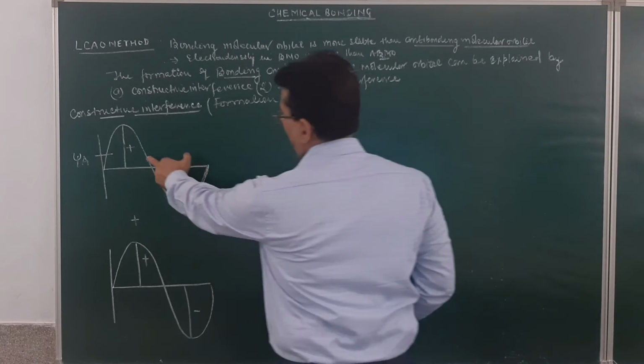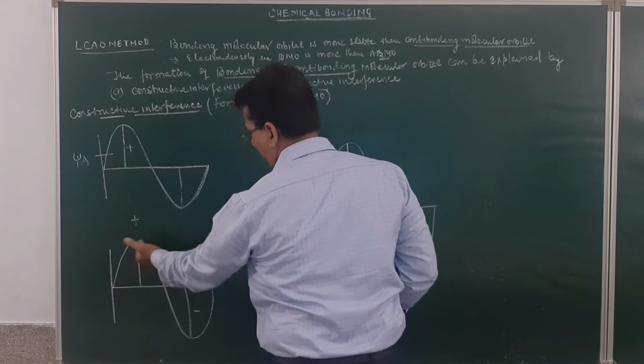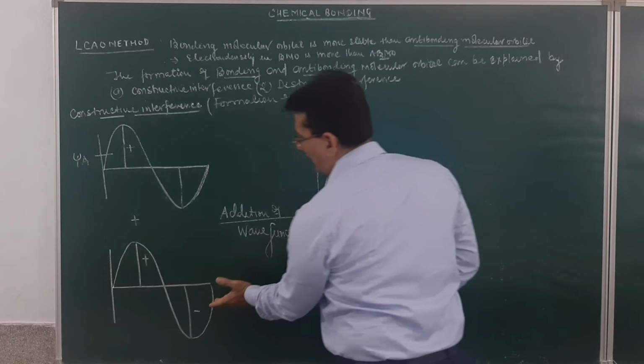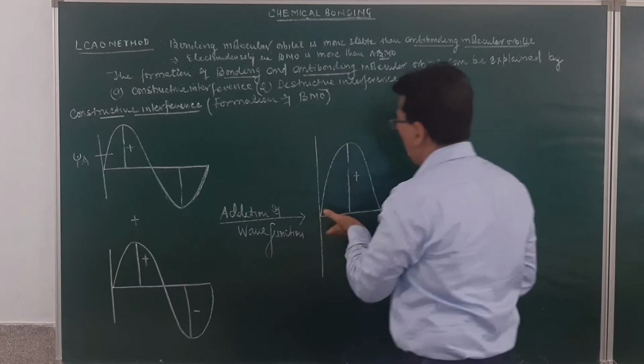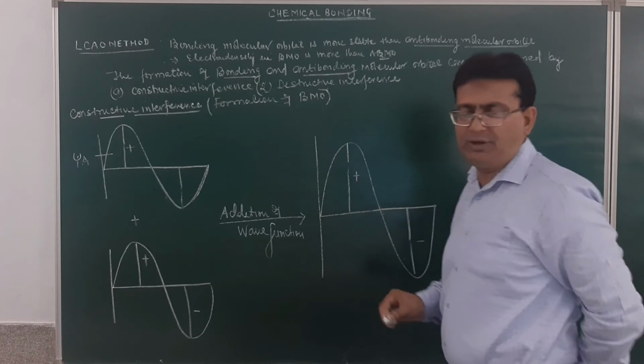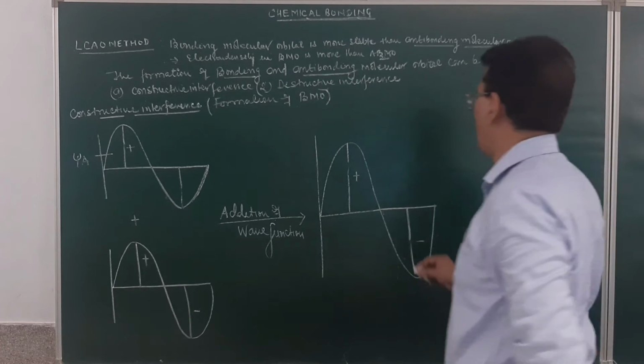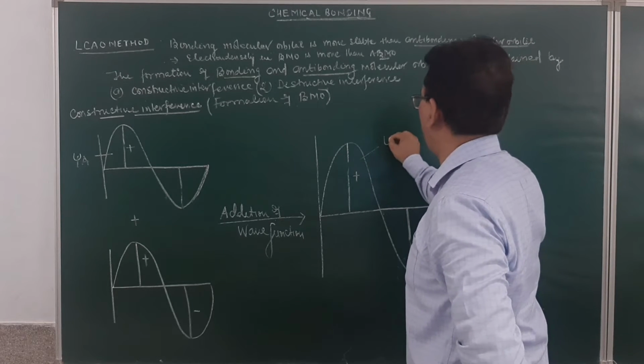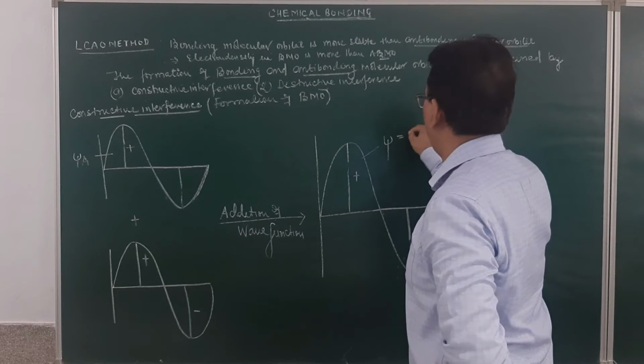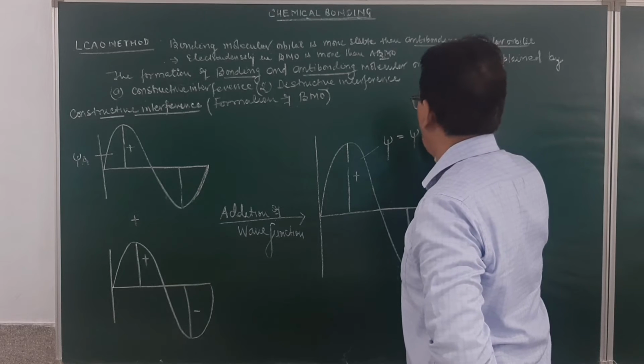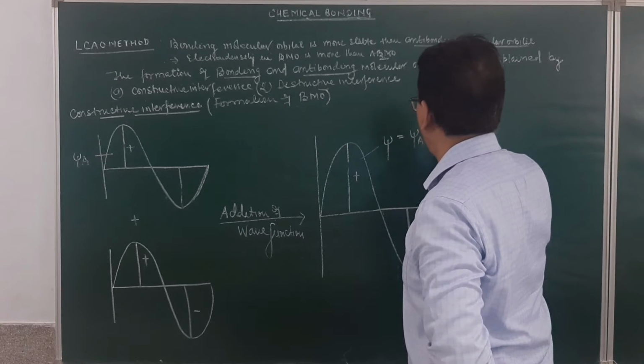You see, here this is the region of electron density, and here this is the region of electron density. When these two lobes undergo the addition overlap, the molecular orbital so formed will have a higher electron density than the atomic orbital. And this will result in the formation of a bonding molecular orbital, which will be the wave function of A plus the wave function of B.